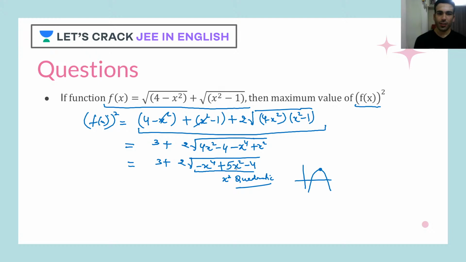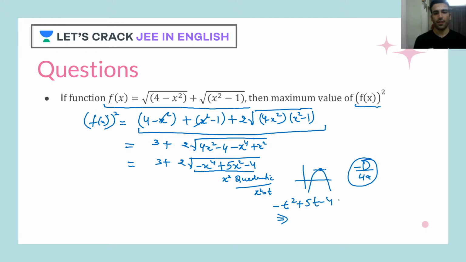Correct? So let's find the maximum value at the vertex. The maximum value at the vertex is minus D upon 4a. If you don't remember it, it's okay, let's forget about it. What we'll do is substitute x square as t. So this becomes minus t square plus 5t minus 4.